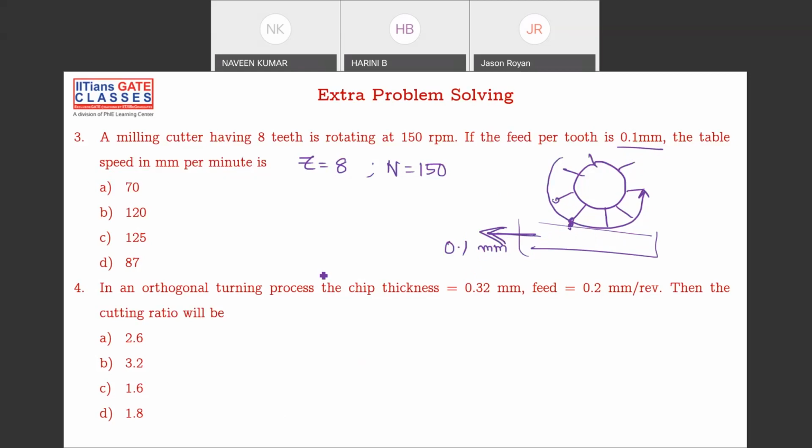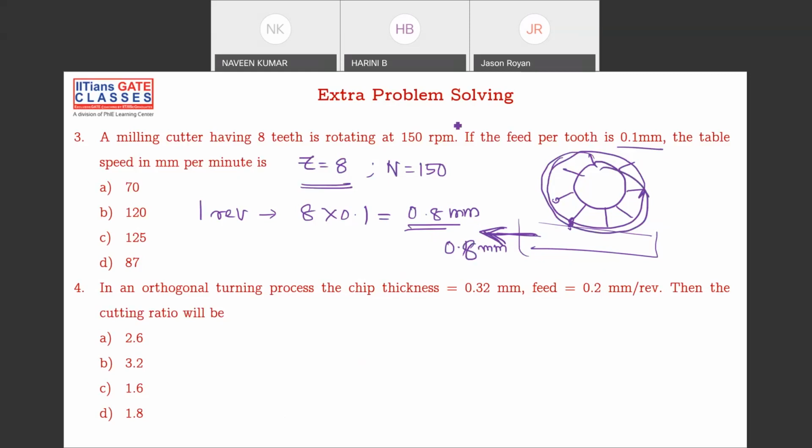Simple thing. First, for one revolution, how much is it trying to move? That is what is important. How many teeth come into contact for one revolution? 8. So for one revolution, 8 into 0.1, that is 0.8 mm. So for one revolution of this cutter, it is moving 0.8 mm in the feed direction.